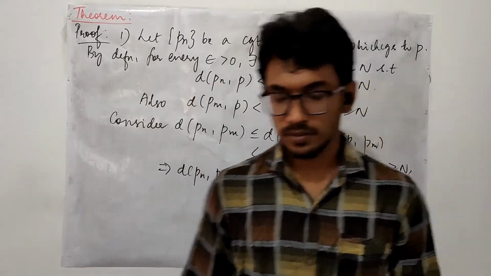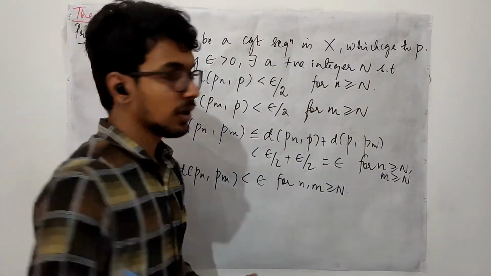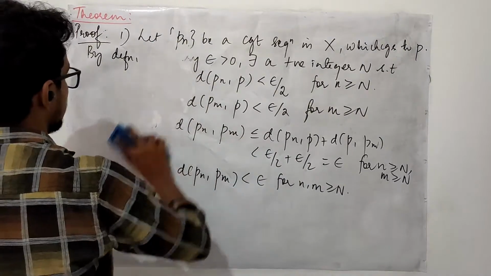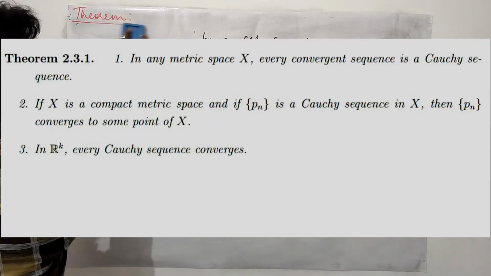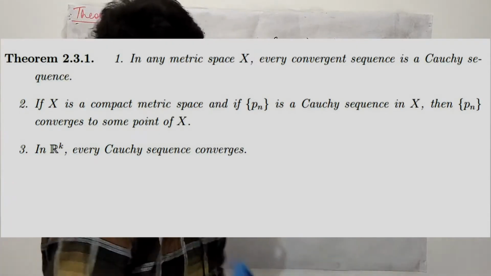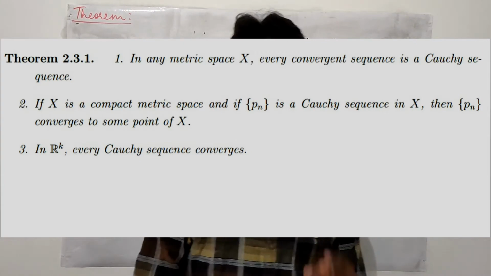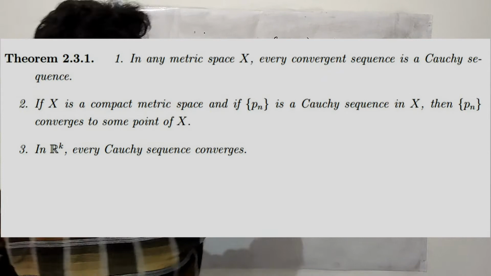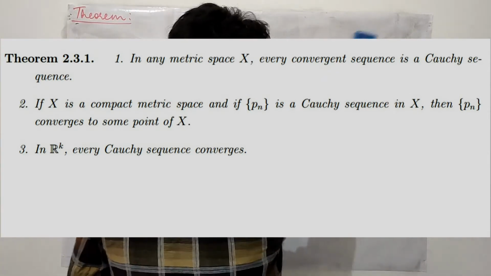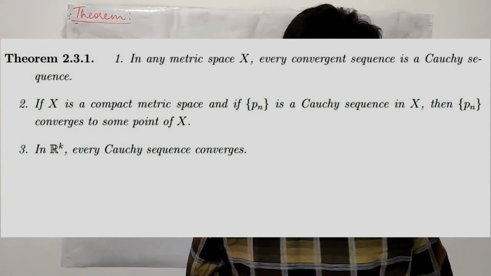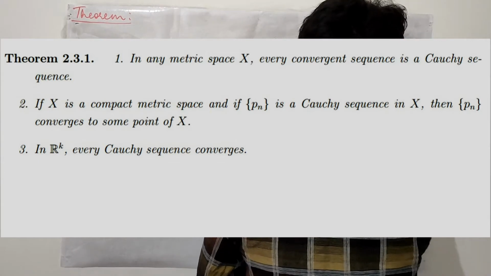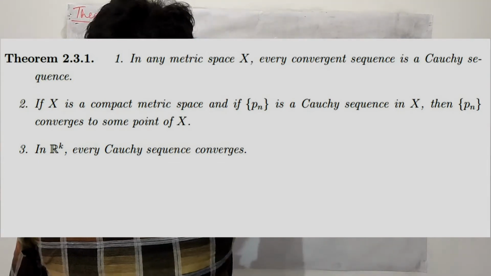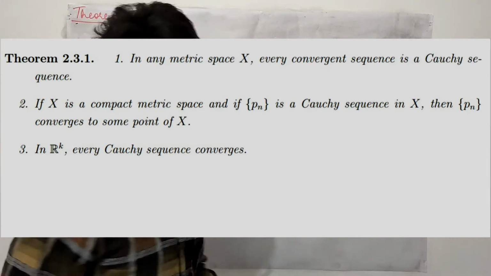Now in the second part of this theorem, we are going to prove that if X is a compact metric space, in which we have a Cauchy sequence, then we have to prove that the Cauchy sequence is convergent. Let us see how it is proved.